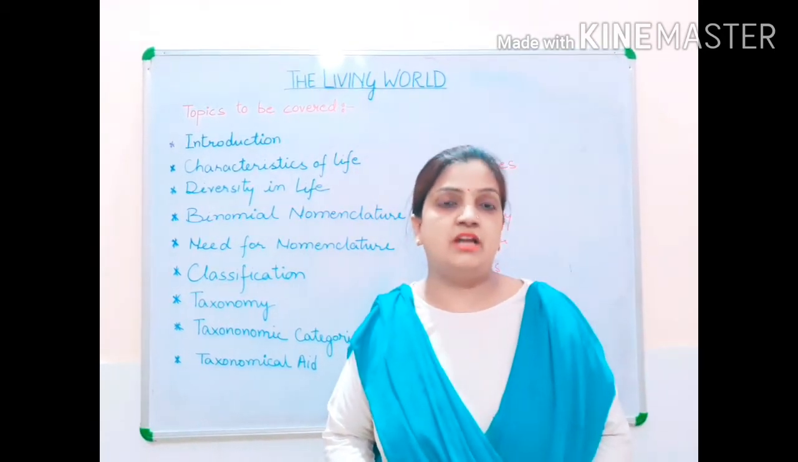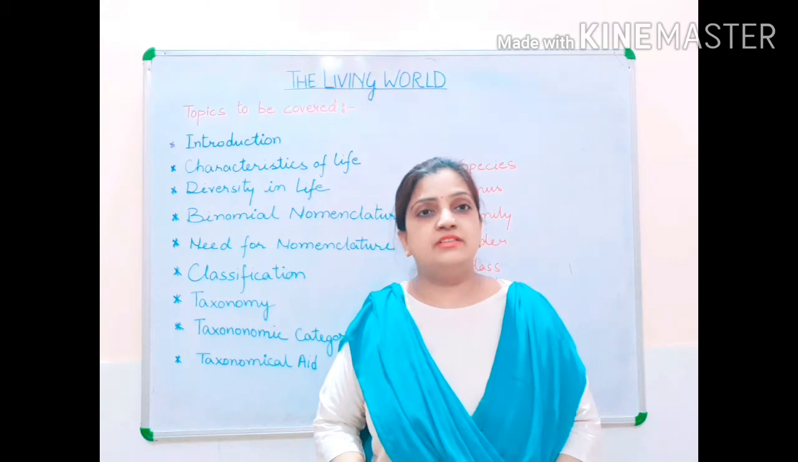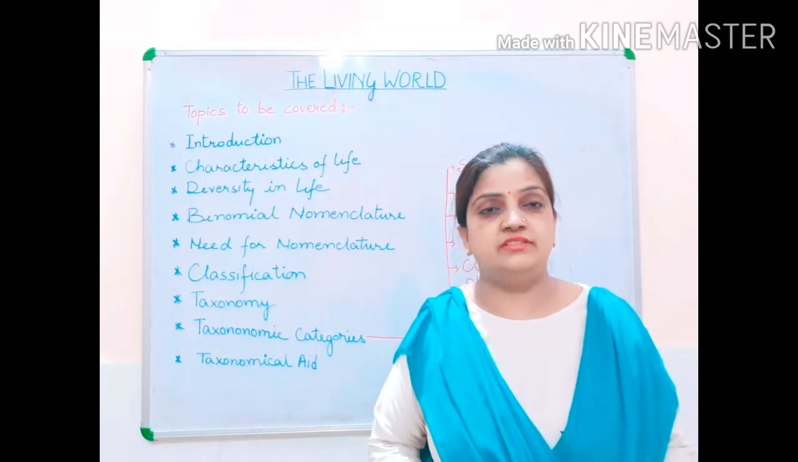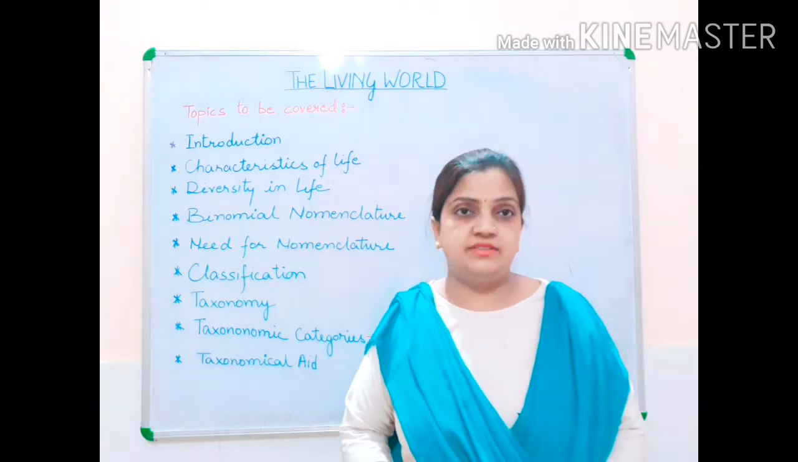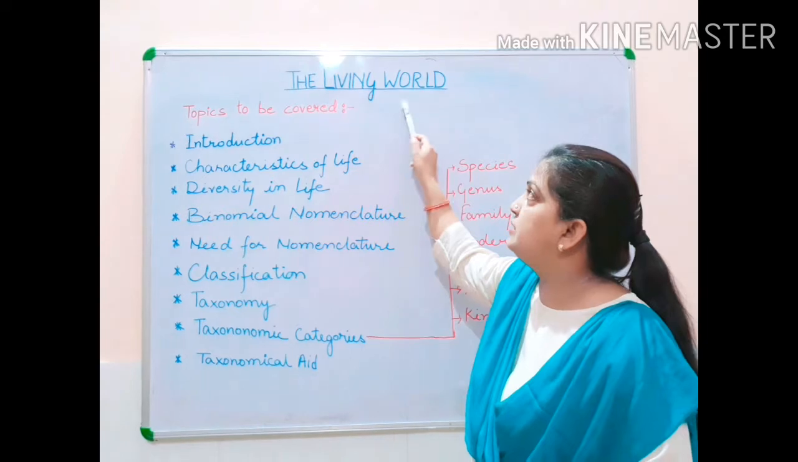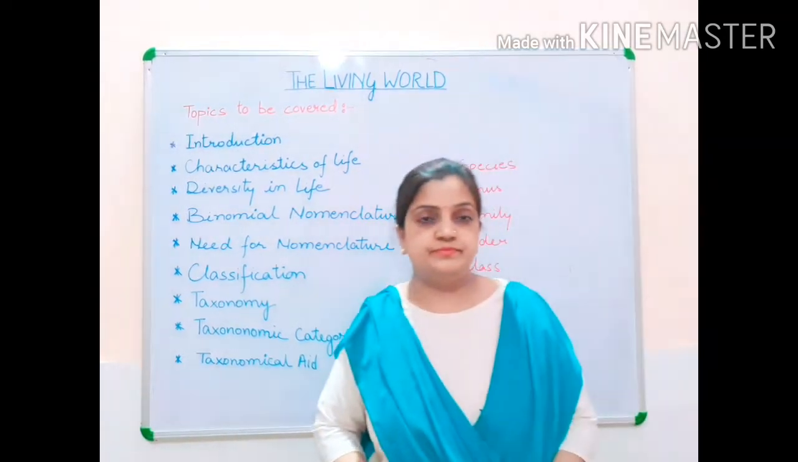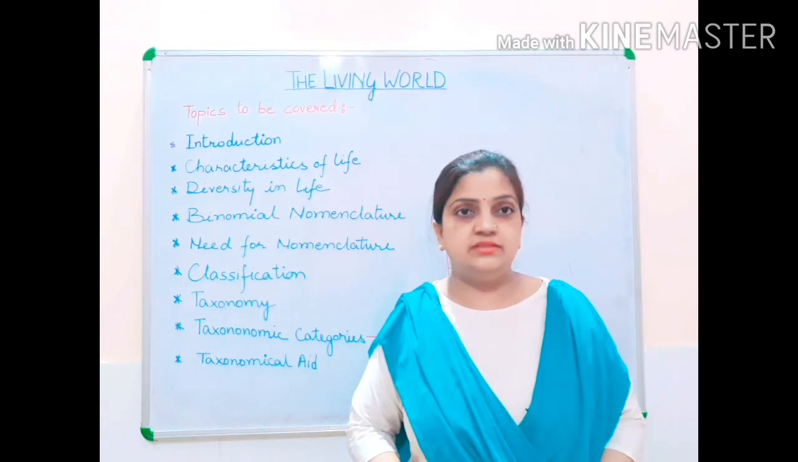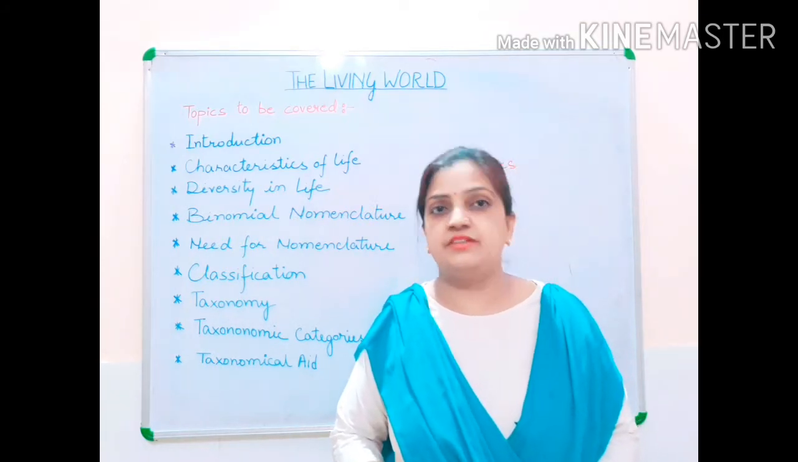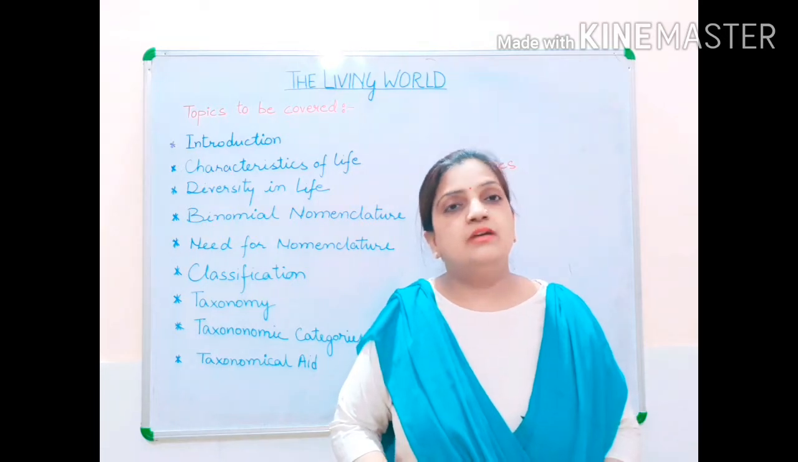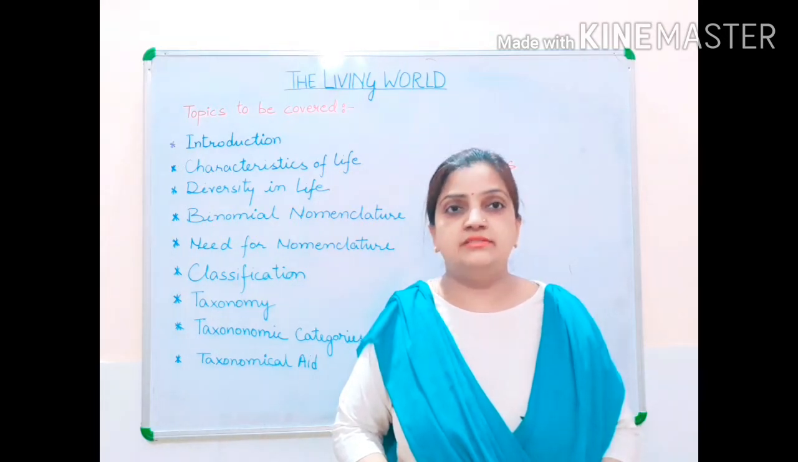From the syllabus of class 11th. Children, in the first unit of the syllabus of 11th, 4 chapters are there. And among those 4 chapters, the living world is the first chapter. The names of the 4 chapters are the living world, biological classification, plant kingdom and animal kingdom, which we are going to study part-wise, one by one.